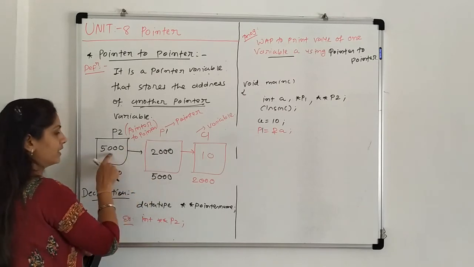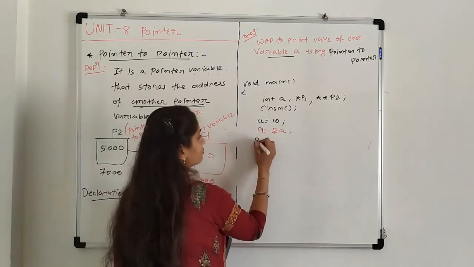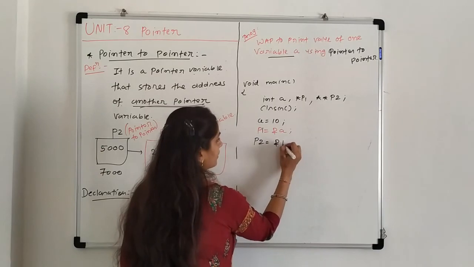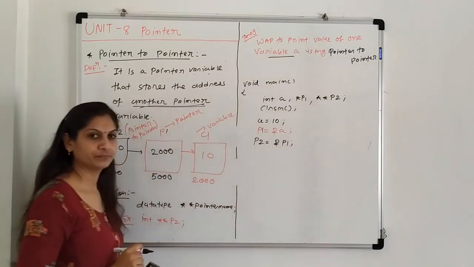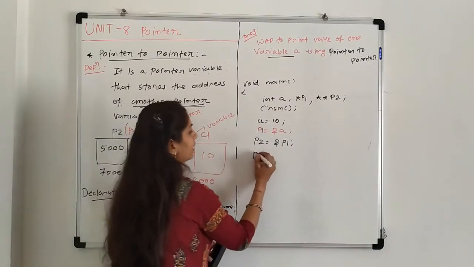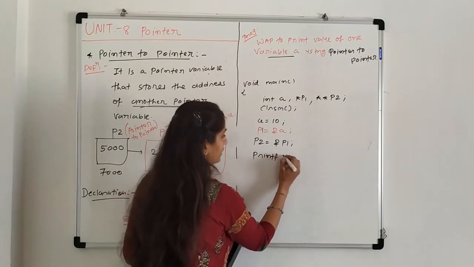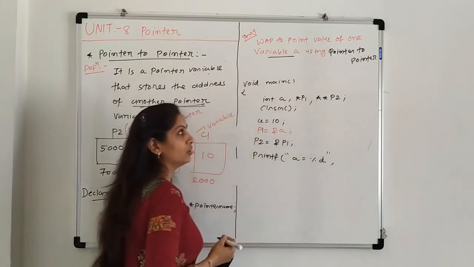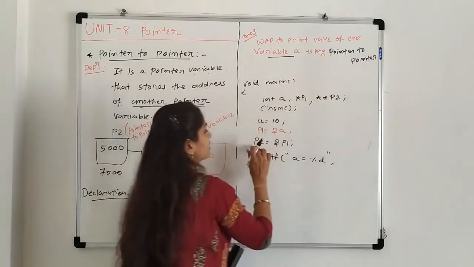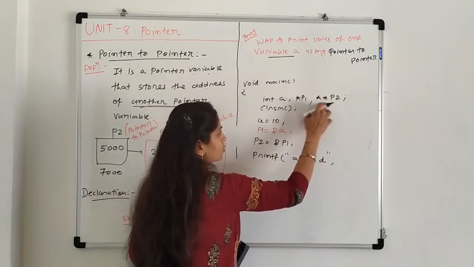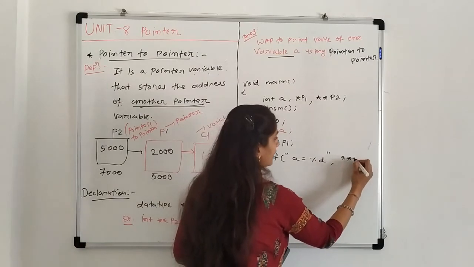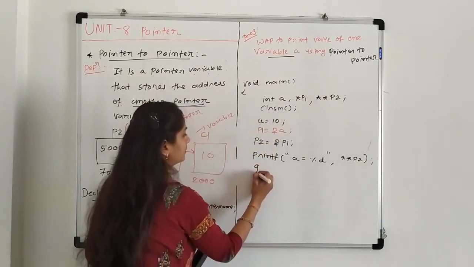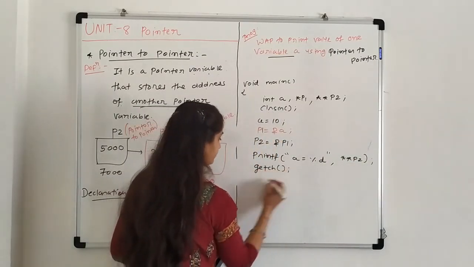So here we have to write P2 equals address of P1. Now the printf is what? printf a equals percentage d using pointer to pointer, that is P2. So we have to write double star P2 and getch.